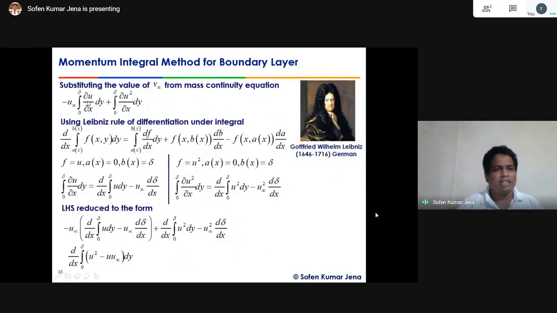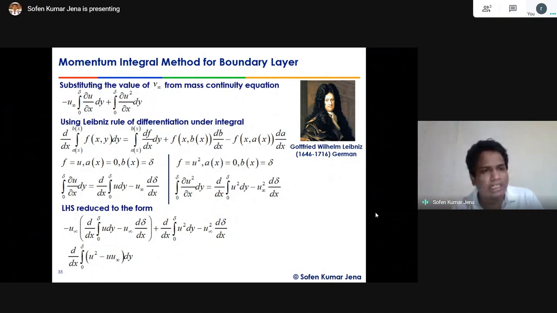So now what will happen? There is a differentiation under the integral sign, right? To move the differential operator and integral operator, they can be interchanged, right? To do so, what do we need? We need to use the Leibniz rule for differentiation under the integral sign. The derivative with respect to x of a function of both x and y, if you integrate with respect to y, then the limits may be functions of x, both upper limit and lower limit.